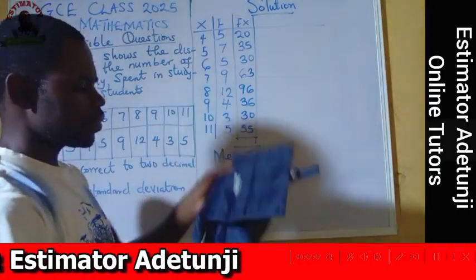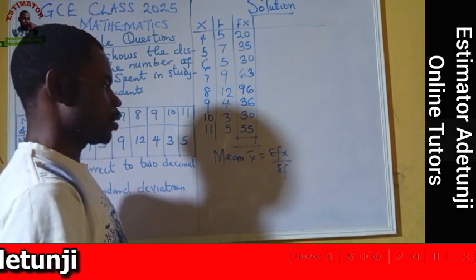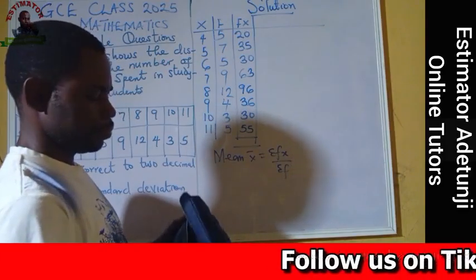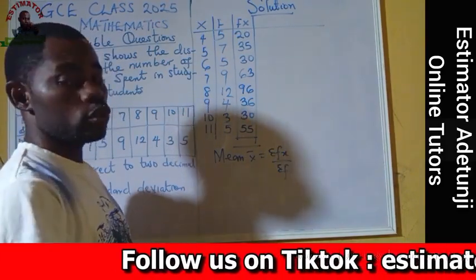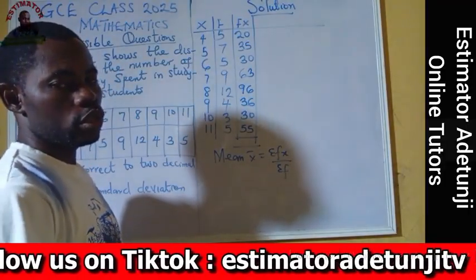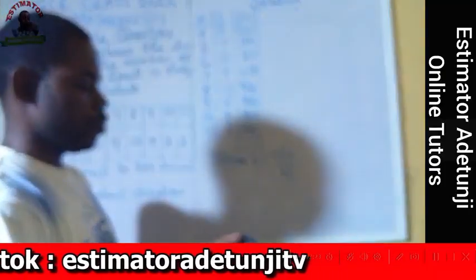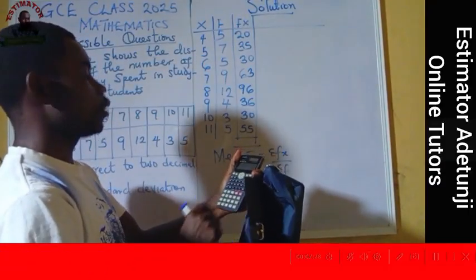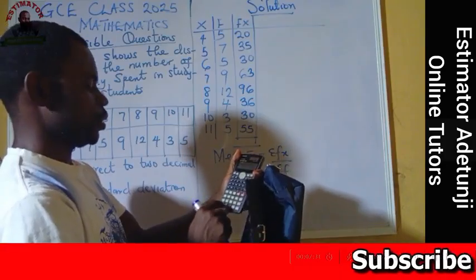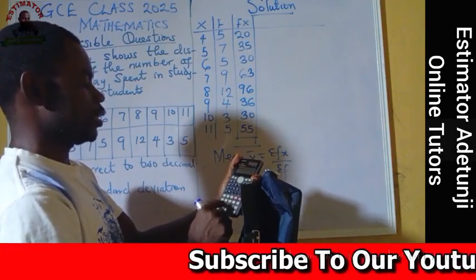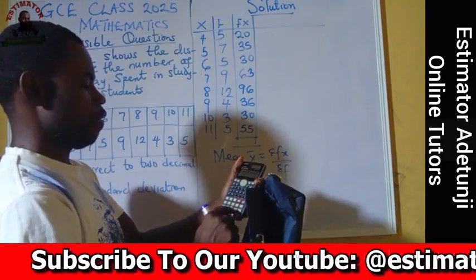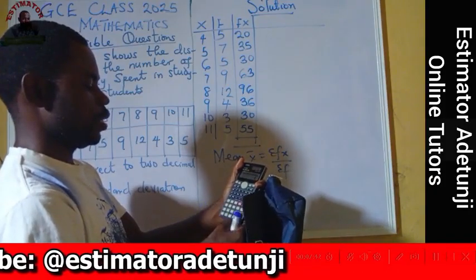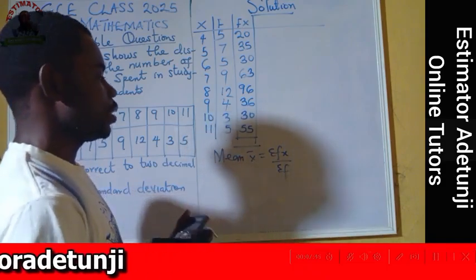Now let me bring up my calculator so that we can sum it up and get our mean. I hope you are doing it there. If you are faster than I am, you can put your answers in the comment box. Here we go. I want to add up: 20 plus 35 plus 30 plus 63 plus 96 plus 36 plus 30 plus 55. And the answer we have here is 365.